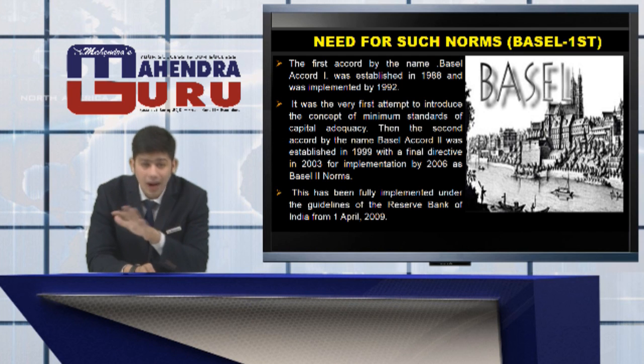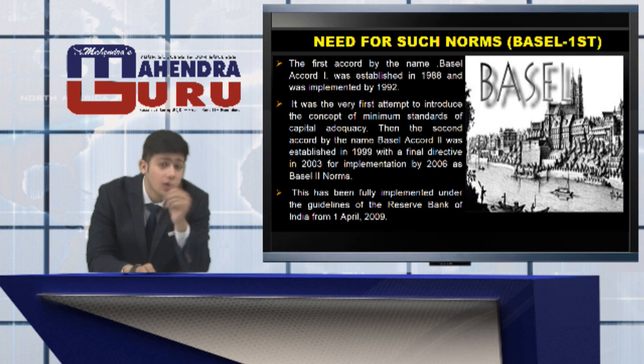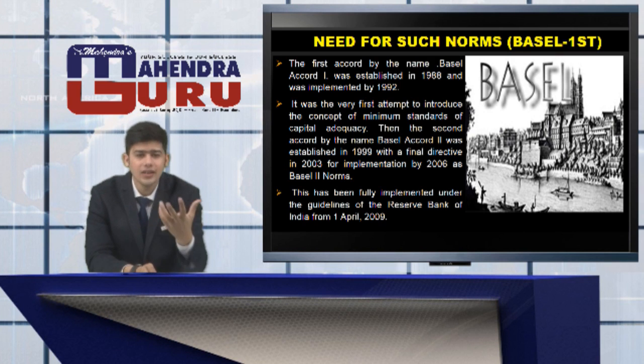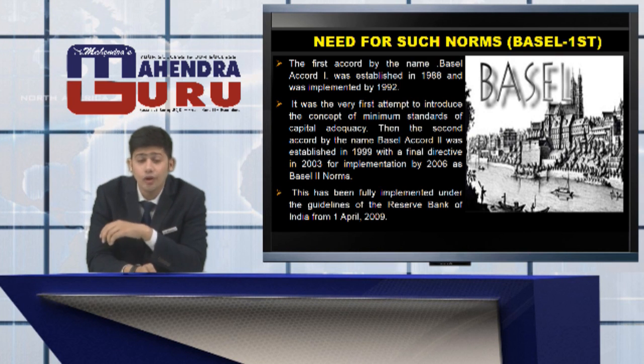After the humongous success of this norm, we had the second part, called Basel Accord 2 or Basel Norms 2. You can see on the screen that it was established in 1999, but the final draft was in 2003, and the implementation in 2006, but in India it was implemented on 1st April 2009. Now let's discuss the intricacies or features of Basel II.